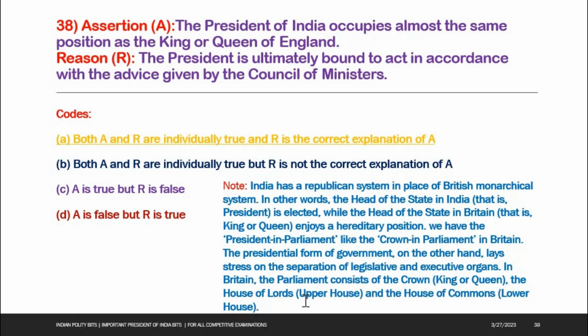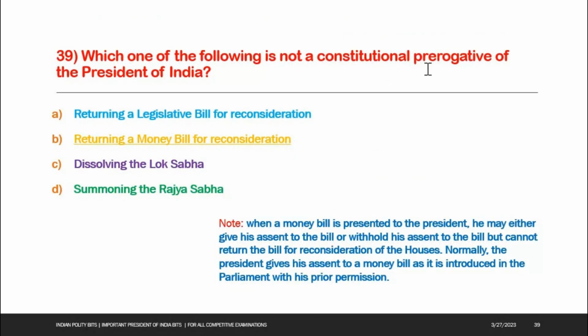Next one. Which one of the following is not a constitutional prerogative of the President of India? Options: A, returning a legislative bill for reconsideration. B, returning a money bill for reconsideration. C, dissolving the Lok Sabha. D, summoning the Rajya Sabha. Option B is the right answer. Returning a money bill for reconsideration.